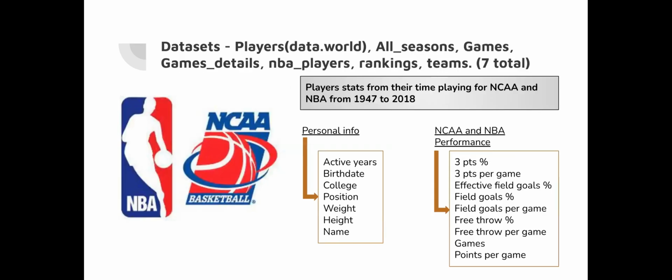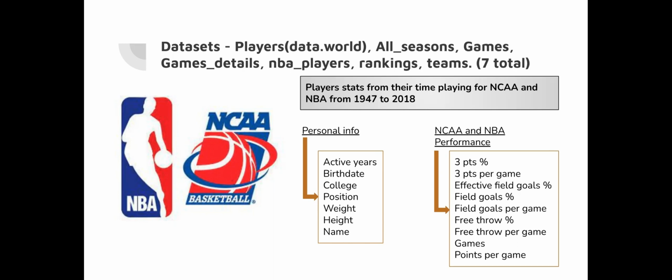The data sets used here are 6 from Kaggle and 1 from Data.world, which is players, which would be our main data set. But a brief summary of each: the players.csv, which is our main one, is basically a data set that contains information about all NCAA players from 1947 to 2018, all seasons. The data set contains physical information on players such as height and their in-game statistics. The games data set just contains information of all games from the 2004 season until 2021. The games details contains details about every player, their statistics, and given their NBA game.